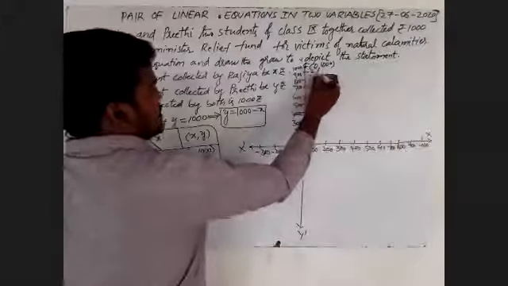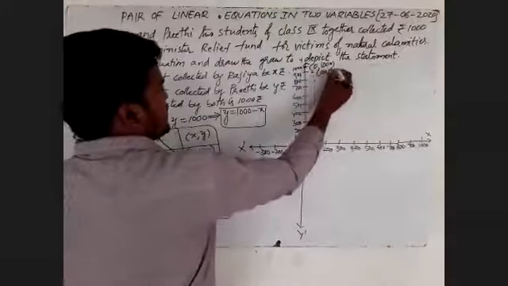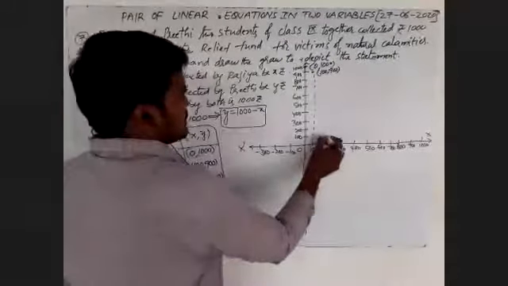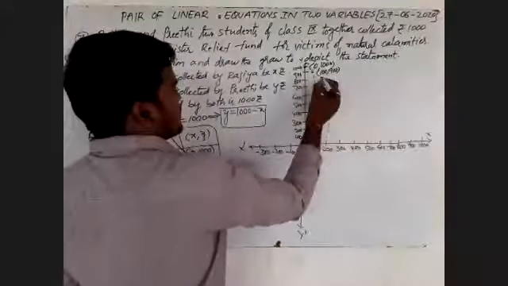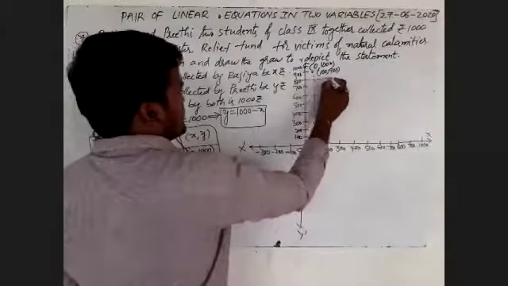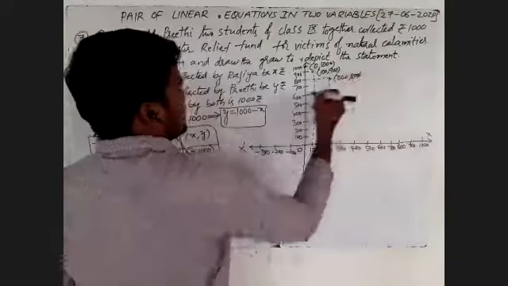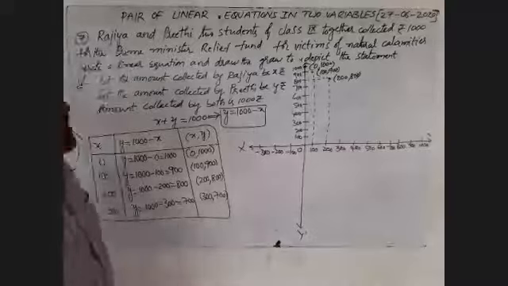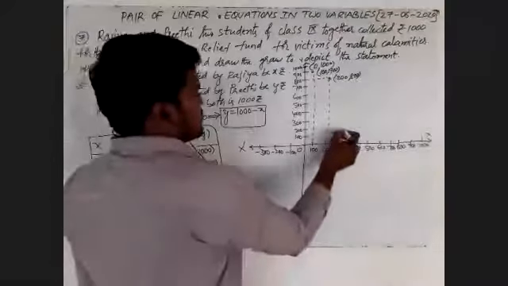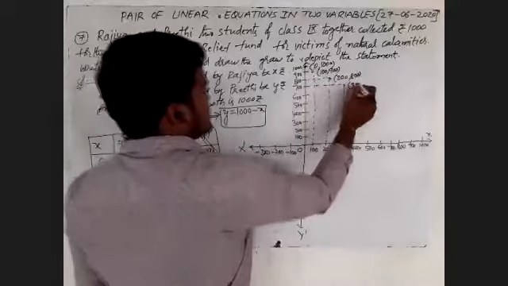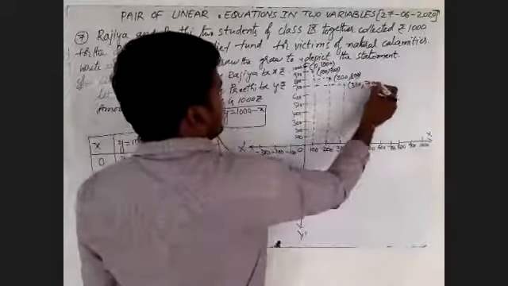Then the point 200 comma 800. This is 200, this is 800. Then the point 300 comma 700. This is 300, this is 700.